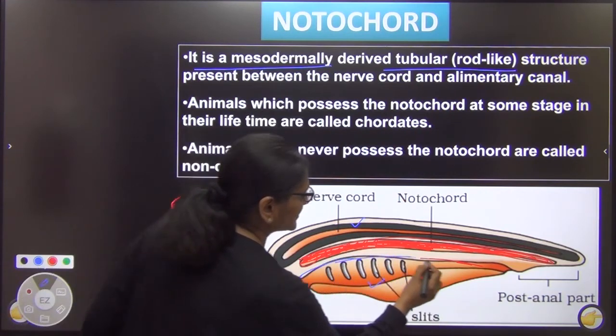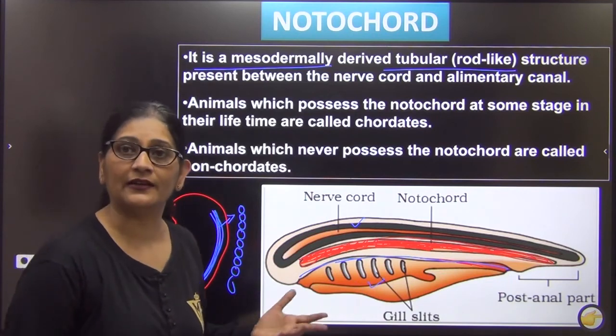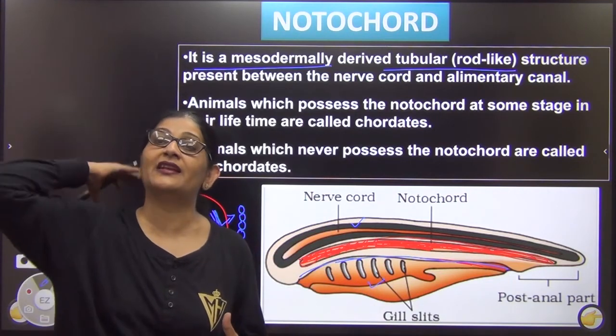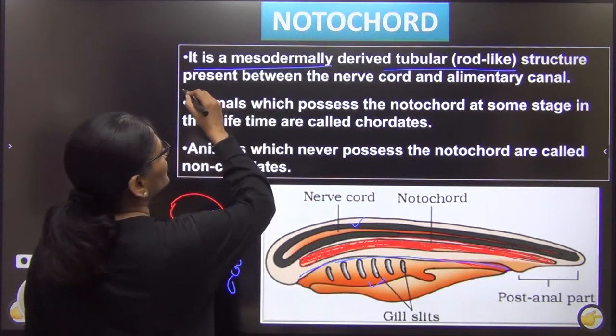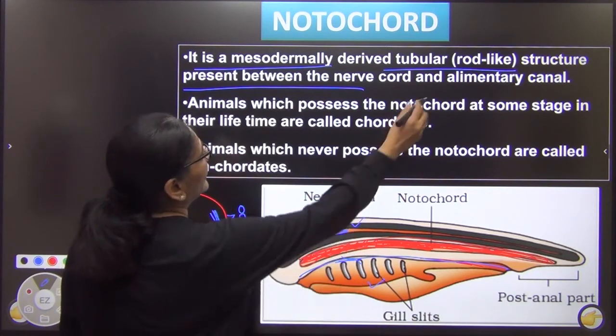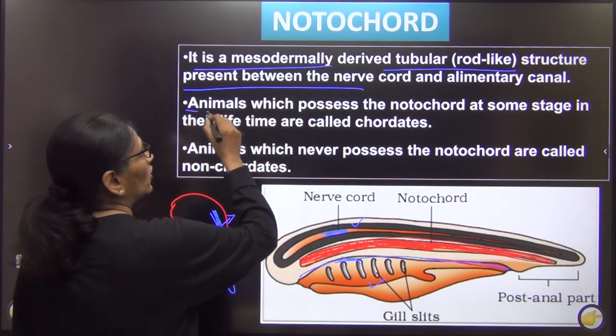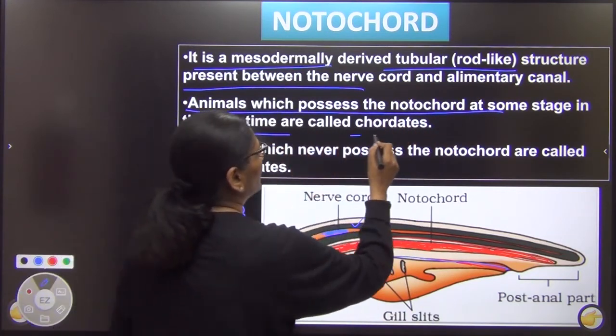This part is your digestive tract. And this is your nerve cord. What is nerve cord? You will know later. The nerve cord later on forms your brain and spinal cord. You will know it later. So this solid rod-like structure which is present between this nerve cord and the digestive tract is called notochord. Animals which have notochord at any stage of their life are called chordates.